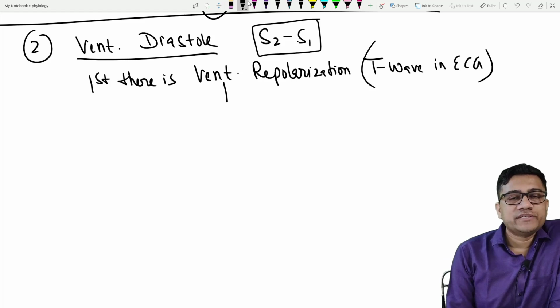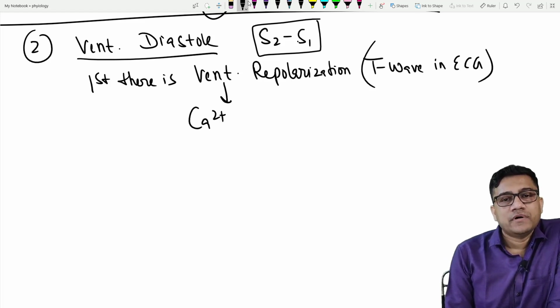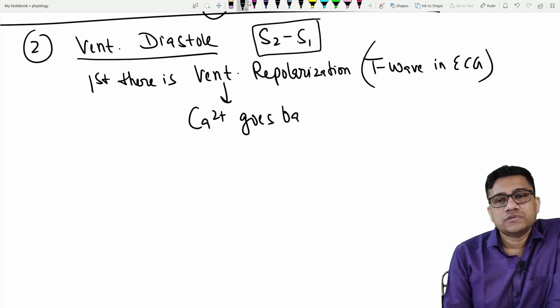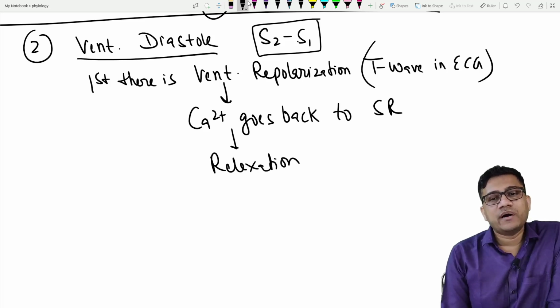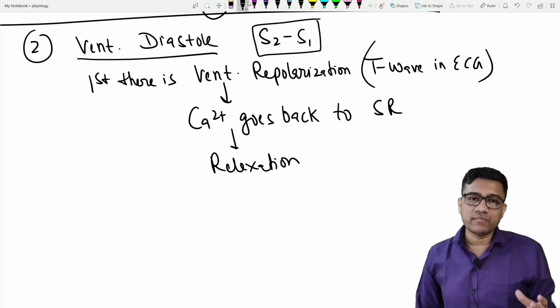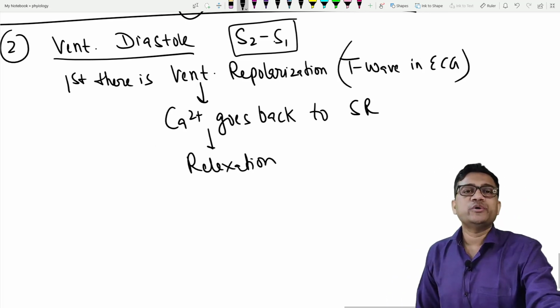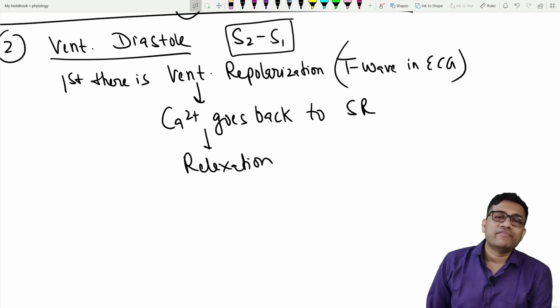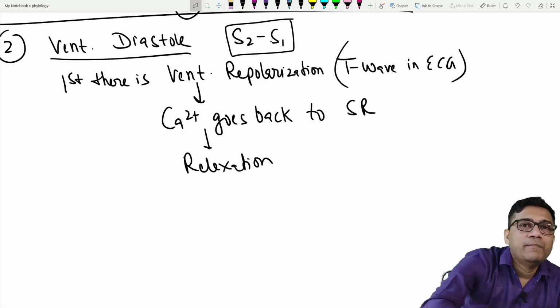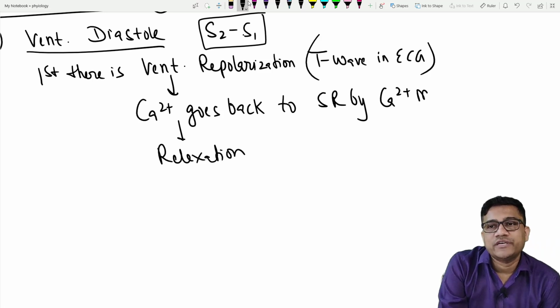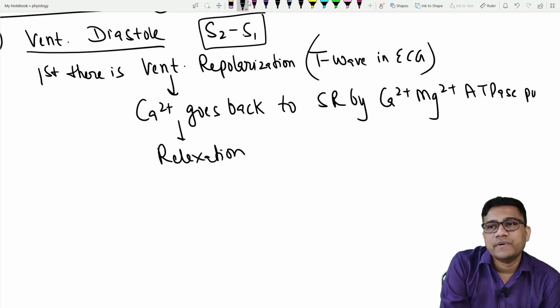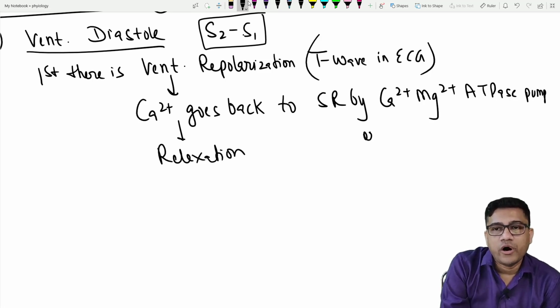What happens in repolarization? Remember, the calcium goes back to the SR, and without calcium you will not contract, you relax. So remember this logic. Calcium comes out of SR, that is sarcoplasmic reticulum, you contract. Calcium goes back, you stop contracting. So what is the mechanism of relaxation? Calcium goes back to the SR. How? By calcium magnesium ATPase pump. What is the other name? SERCA.